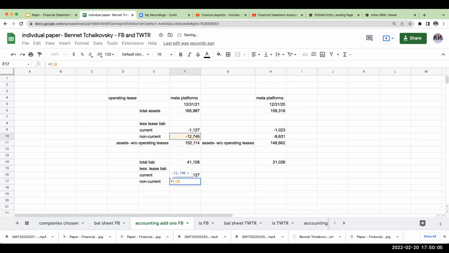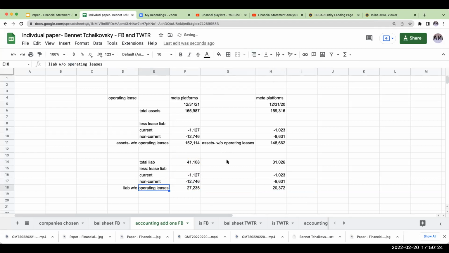So we're going to remove these from both our assets and our liabilities, giving liabilities without operating leases. And as you can see, it looks significantly better for this company.